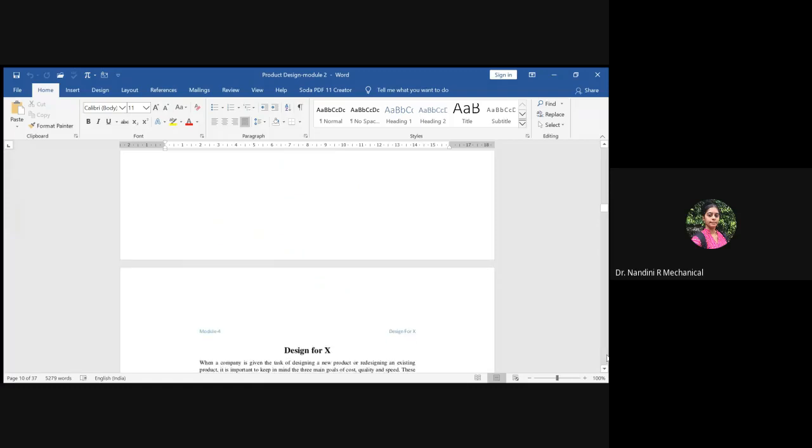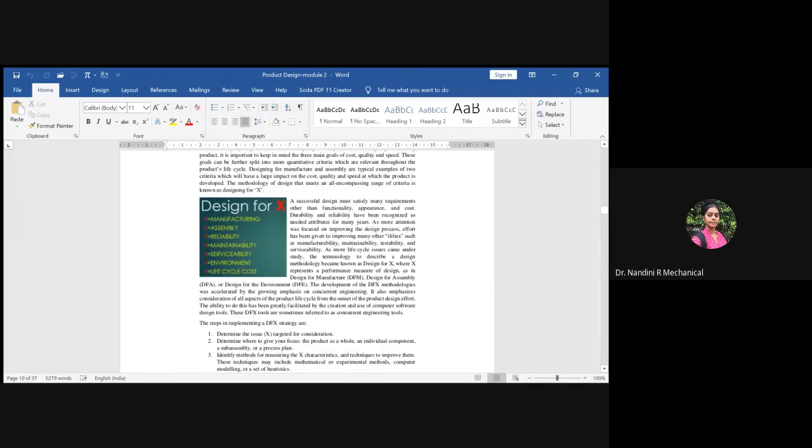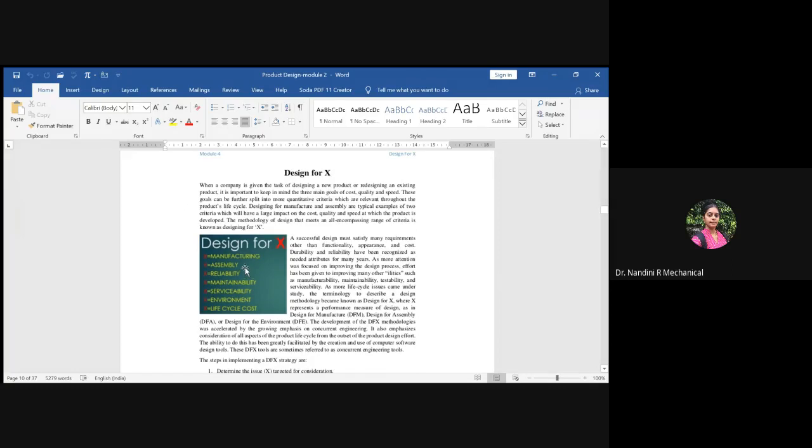And then there is design for X. This design for X plays a vital role. I had explained this in the class also. I'll explain it in the next class. It's already near 12, so I'll just throw some light on design for X.